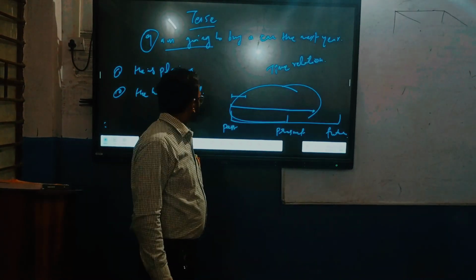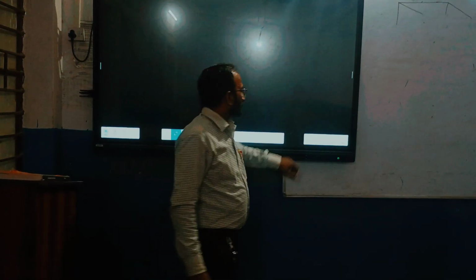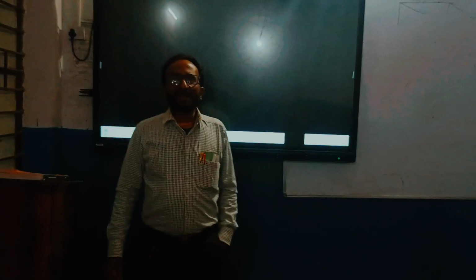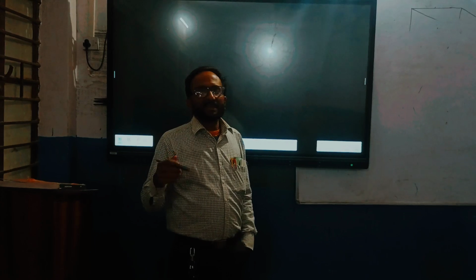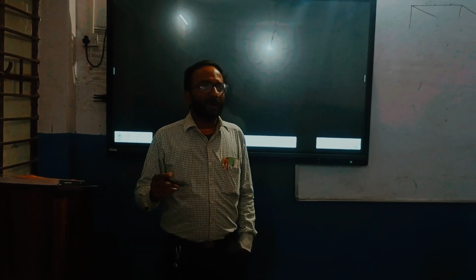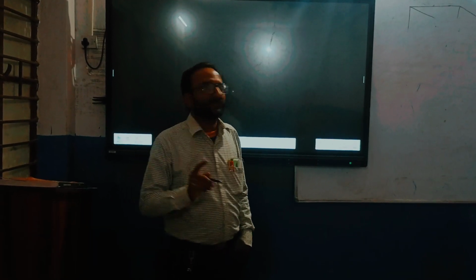Now let's understand tense in a better way. We will segregate all the kinds of tense. There are three kinds: present tense, past tense, future tense. Let's start with the present. We will segregate the kinds of present tense and try to understand simple present tense, the first kind, in a better way.